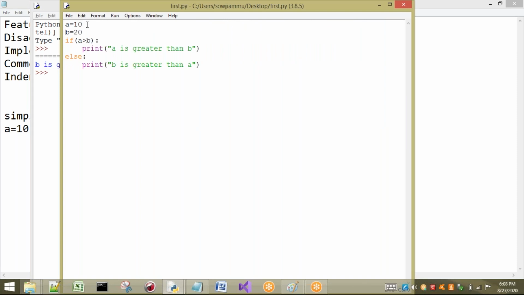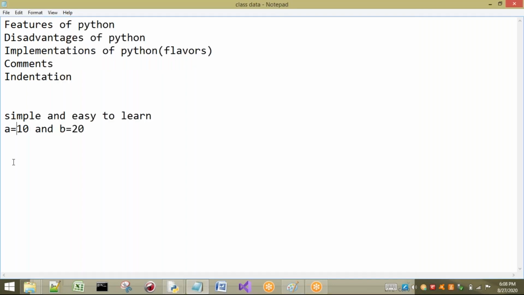Why I am going to say it is very simple means, if I want to learn a language such as English, for example, in the English language we have how many alphabets? A to Z, that means 26 alphabets are there. So it is easy to learn. If we go to some other language, some more alphabets are there.